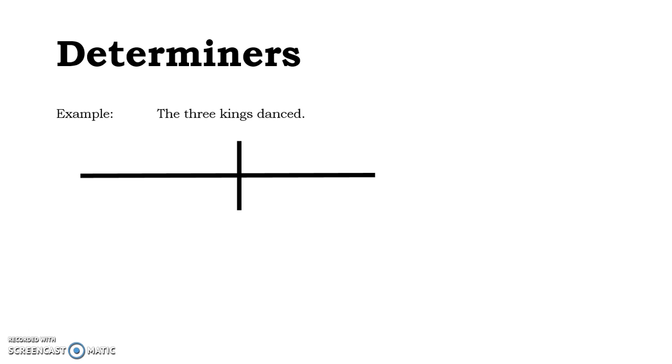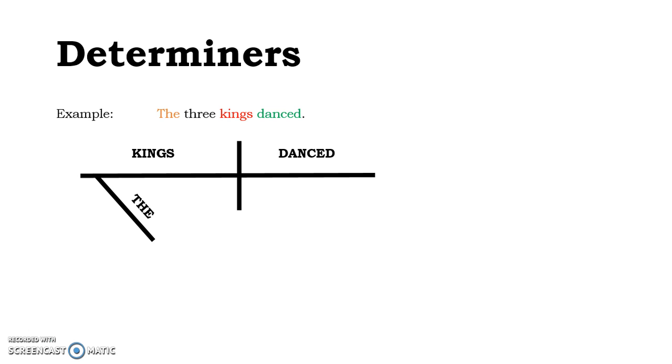So let's look at this sentence here. The three kings danced. What's our verb? Danced. And that goes on the right side of the vertical line on our baseline. Who or what danced? Kings. I put that on the left side of the vertical line. Now I have two words left, the and three. Let's look at the. We remember the is one of our articles, a and the. The modifies kings and it answers the question, which one? So I put it on a diagonal line underneath kings.